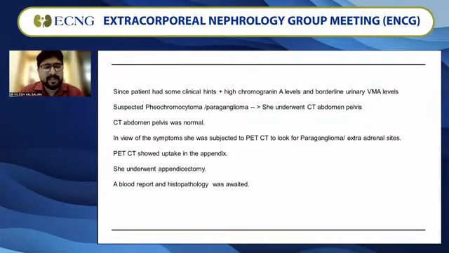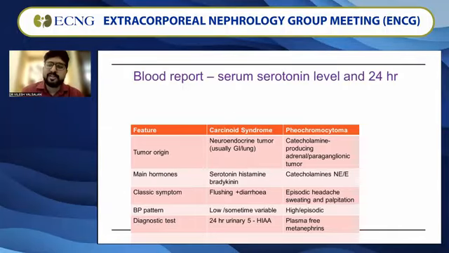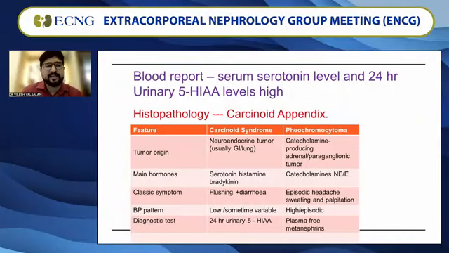Everything was planned as such. There's going to be a crisis, so they were given whatever alpha and beta blockers, but there was no blood pressure to control at that time. It is only episodic. But the patient was well hydrated. All care was taken, and appendicectomy was done. One blood report was yet to come, one urine report was yet to come, and a histology was awaited. And this is what it turned out to be. The blood report of serum serotonin levels and the 24-hour urinary serotonin 5-HIAA levels were high. And the patient turned out to have a carcinoid of the appendix.